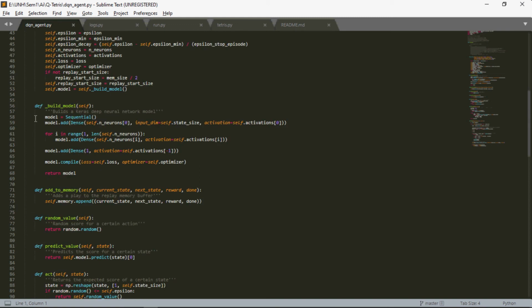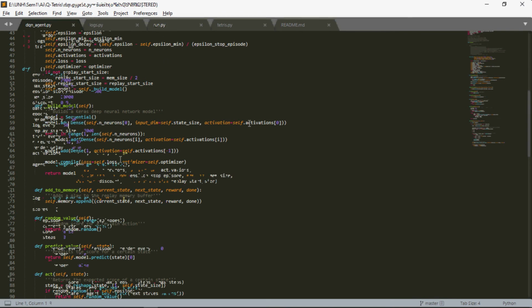Then after that, the function def build_model is used to build a model. It is nothing but a sequential Keras model using the Dense layer, by providing the number of neurons, number of input dimensions, and the activation function. Here the activation function which we have used is the ReLU function.